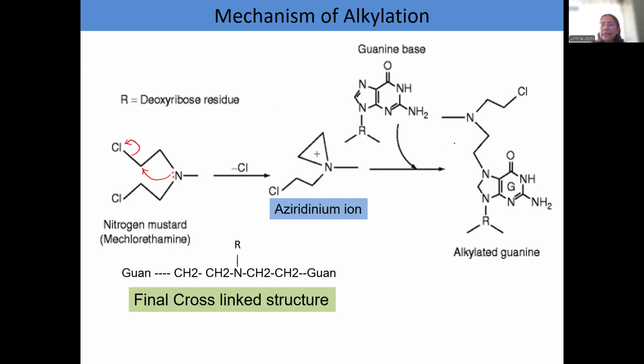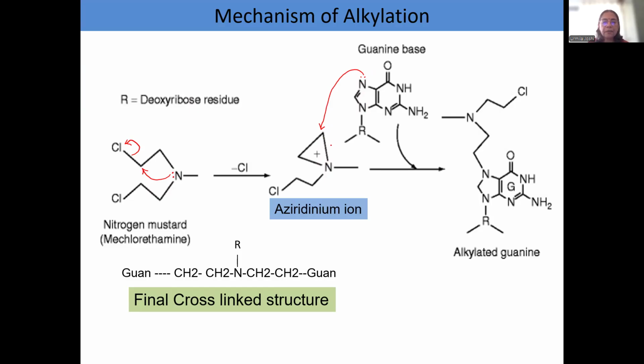Okay, this aziridinium ion is attacked by N7 of guanine. So this is nitrogen, this is positively charged. It doesn't have a pair of electrons. It is in search of a pair of electrons, right? So this is the carbon which is electron deficient because of the adjacent nitrogen. So this is attacked by this.